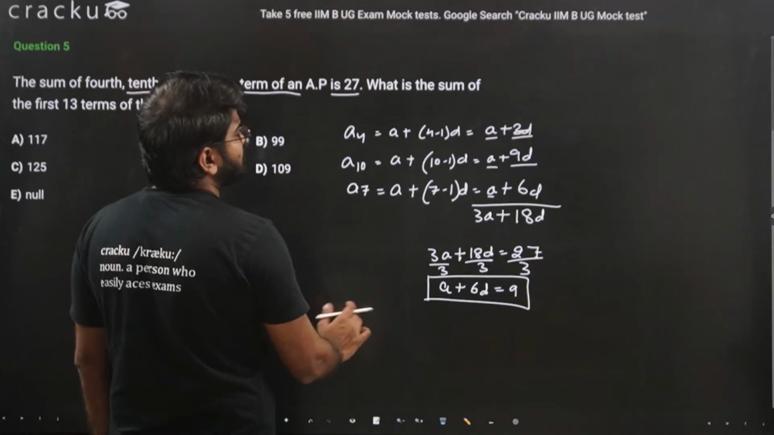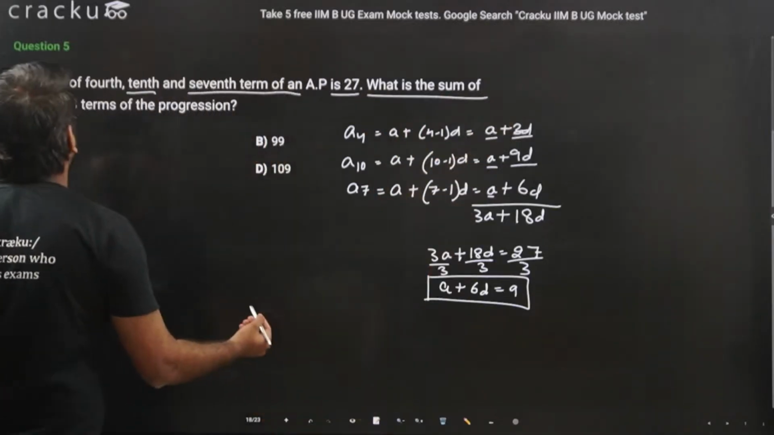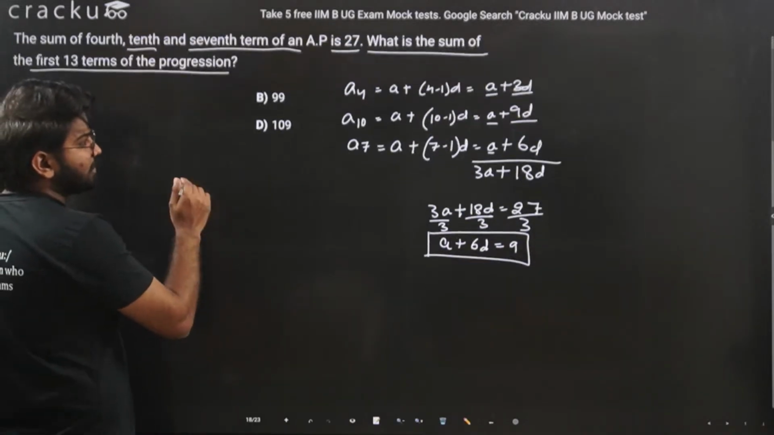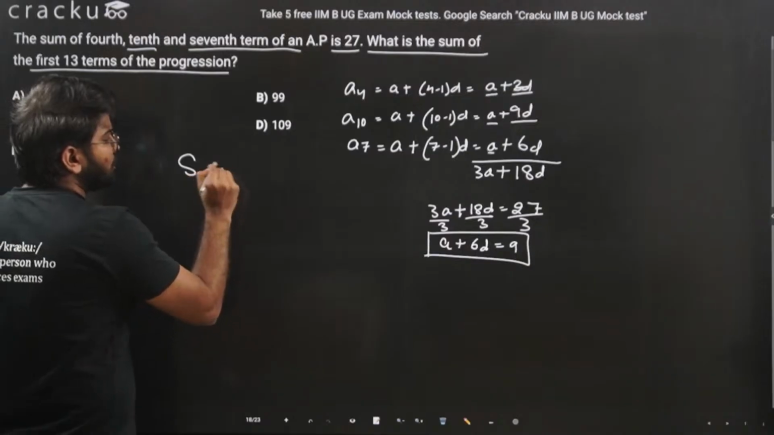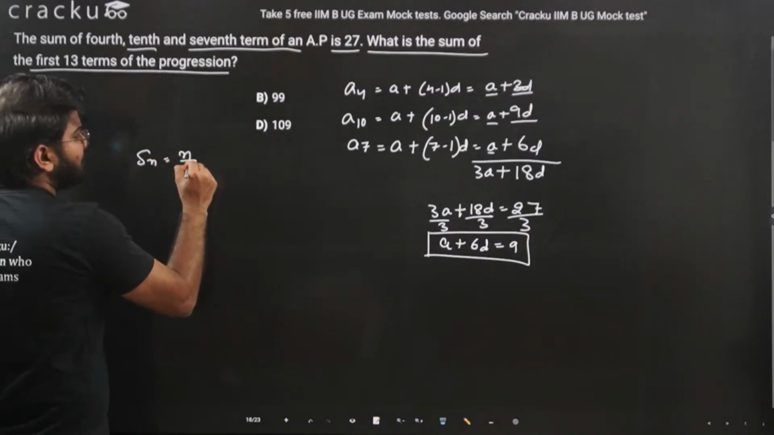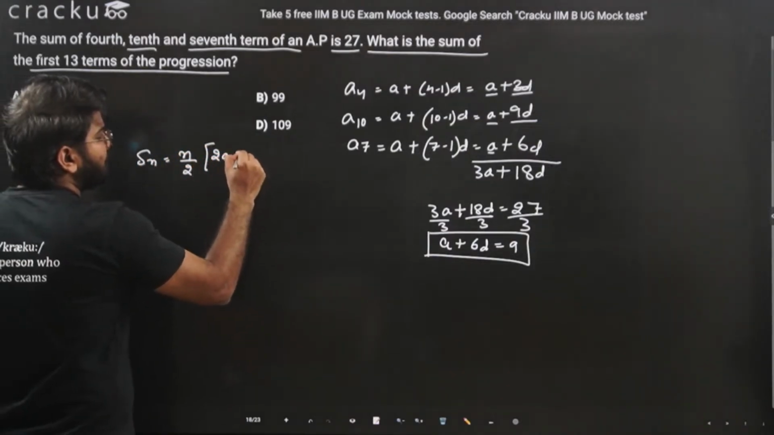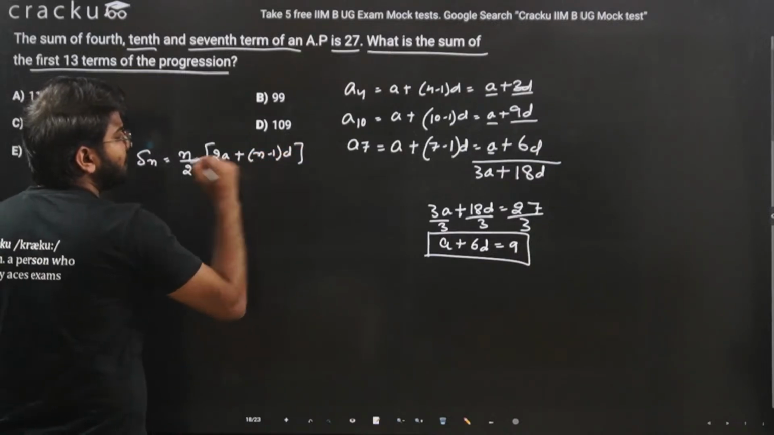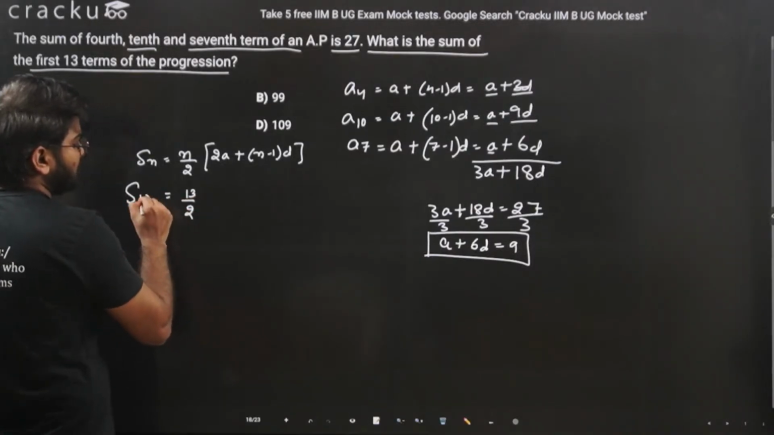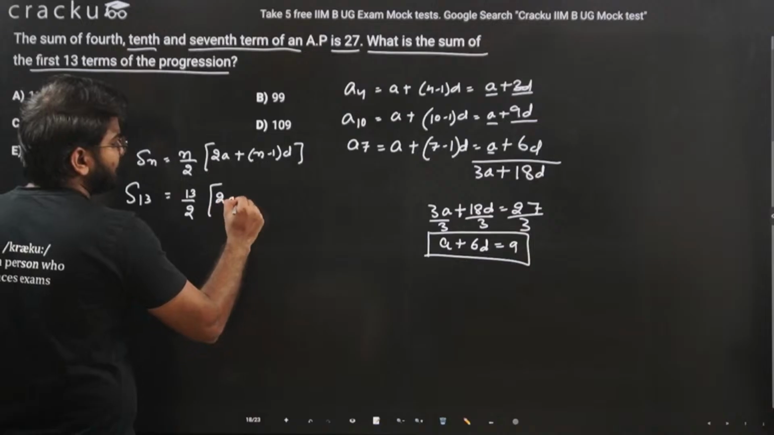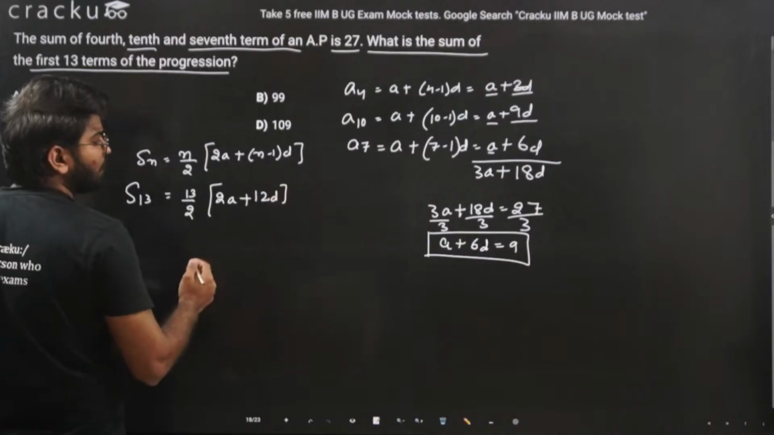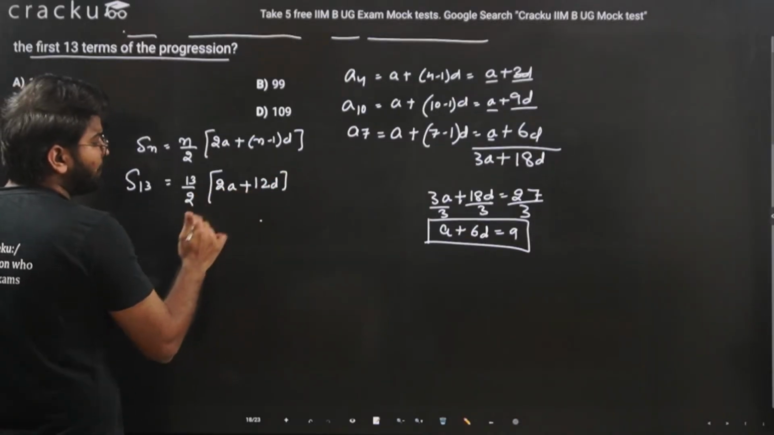Now let's check what we are asked. We are asked what is the sum of the first 13 terms of the progression. Let's apply the formula of the sum of the terms, that is S13 is equal to, if we revise the formula, Sn is equal to n by 2 into 2a plus n minus 1 into d. So n is equal to 13, 13 by 2 into 2a plus 13 minus 1, which is 12d. From this, we can take out 2 common.